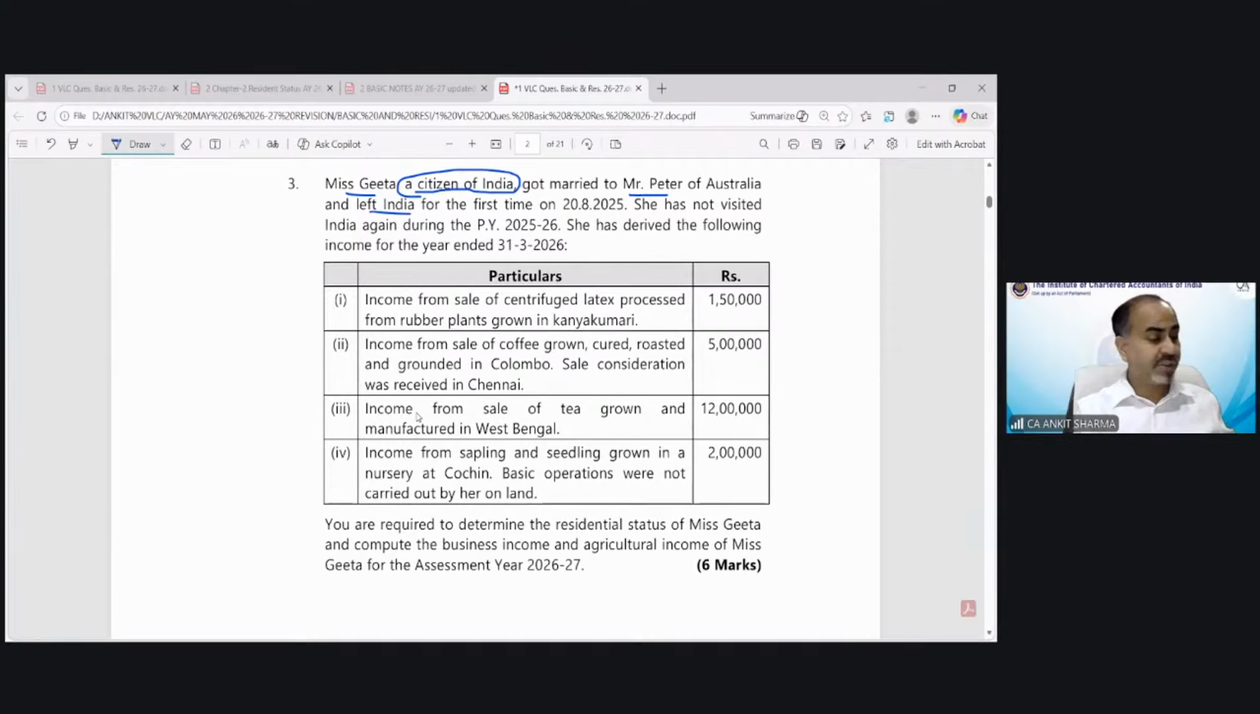Now, let me tell you, this is a very, very interesting question. I am going to ask a question regarding this question before solving it. She is a citizen of India, got married to Mr. Peter of Australia and left India for the first time on 20th August 2025. She has not visited India again during the previous year 25-26. She has derived the following income for the year ending 31st March 2026. Certain income has been given. You are required to determine the residential status of Ms. Geeta and compute the business income and agricultural income of Ms. Geeta for assessment year 26-27.